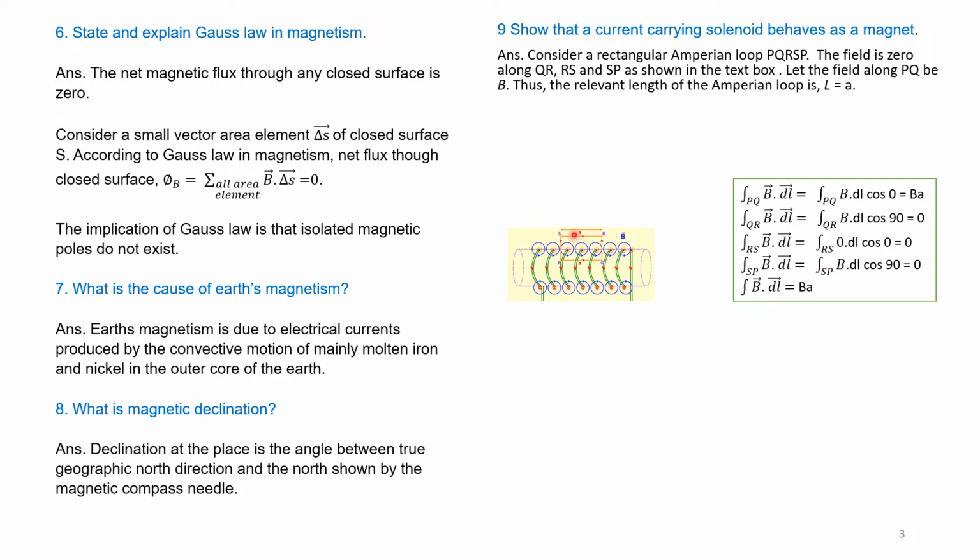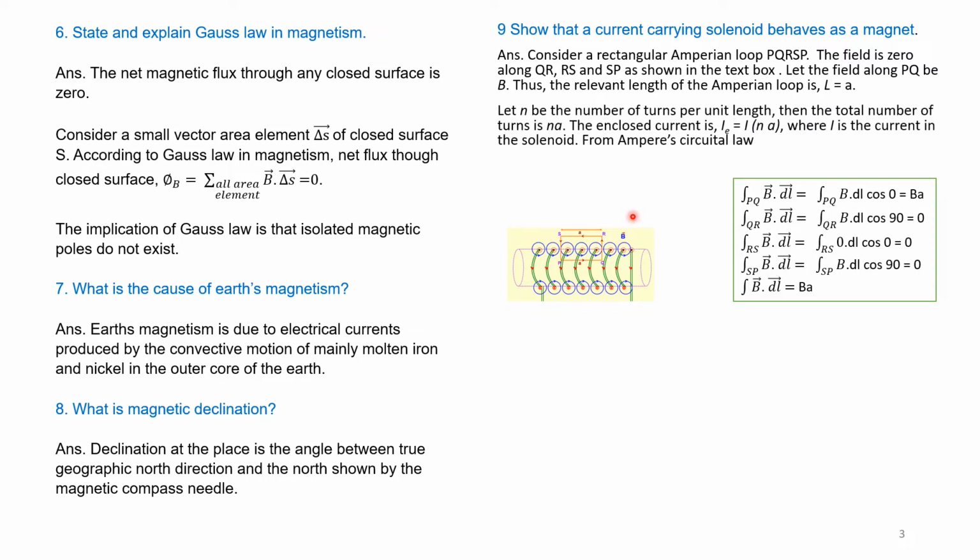And in the fourth side, that is S to P, again theta is 90 degrees, vertical. Hence cos 90 is 0. Therefore, B dot dl is 0. If we add all four sides, P, Q, R, S, P, we get only the BA component. Therefore, integral B dot dl is equal to BA. Thus, the relevant length of the Amperian loop is L, which is equal to A. This is L and this length is A.